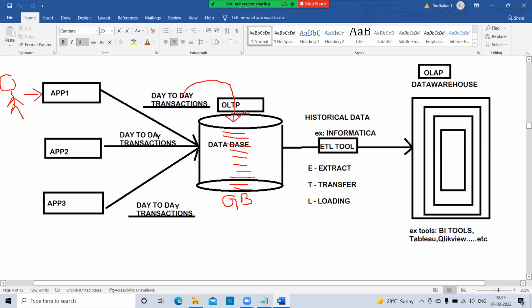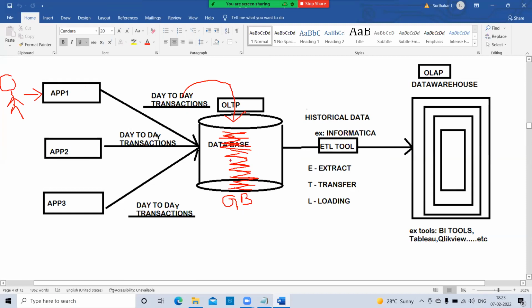So if you think of the OLTP database's storage capacity as gigabytes, then what happens here? Whenever a user performs an operation through an application, every transaction's data is stored here. Now think that this GB of memory is full. That means whatever the database memory in GBs is there is full, for example.